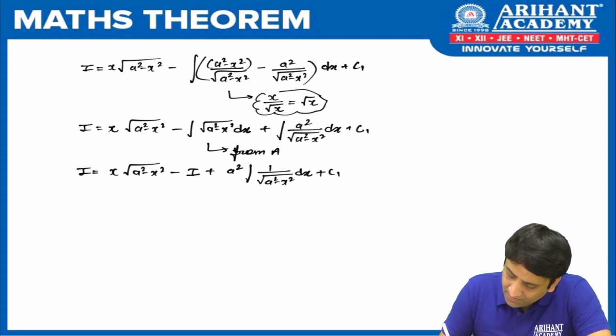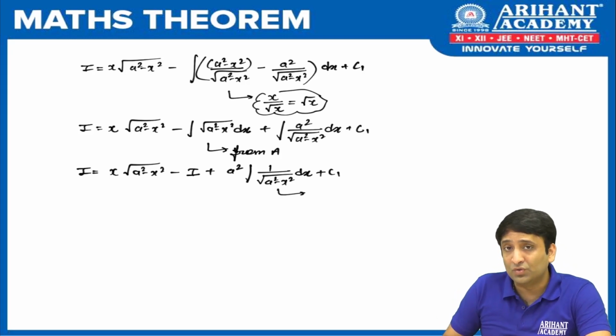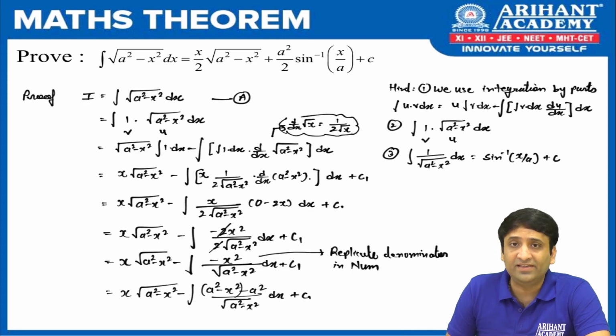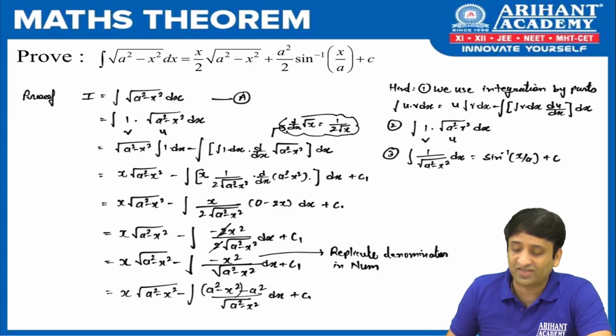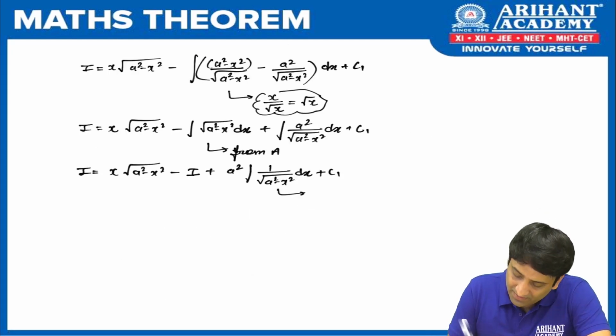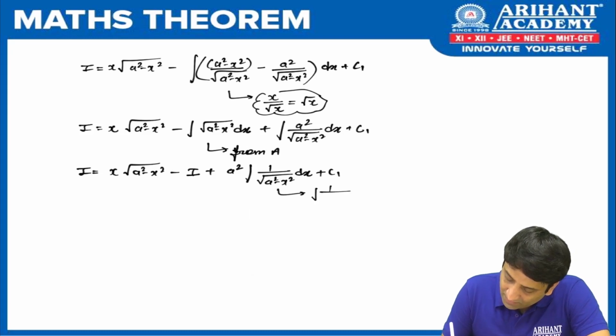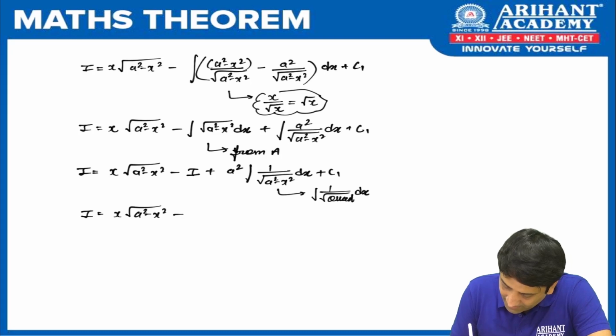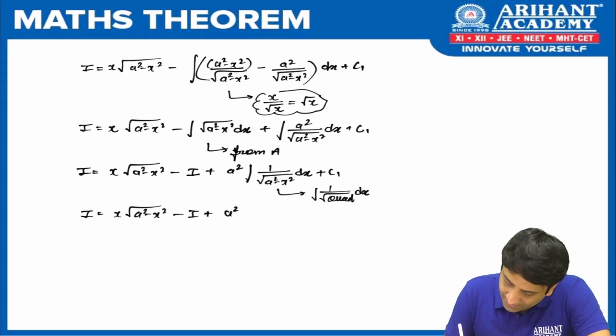And here, isn't it, I am going to use my hint number 3. Those who don't know it, please remember hint number 3. It's a very important formula. Without that you cannot prove this result. So what is that? We can replace it with sine inverse of x by a. So now let us replace it here to get this result. Can I say I see 1 upon root quadratic? This is what I see. So we are going to use that result. So I is equal to x root of a square minus x square minus I plus a square into sine inverse of x by a.